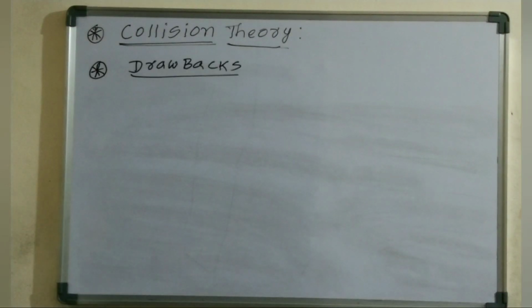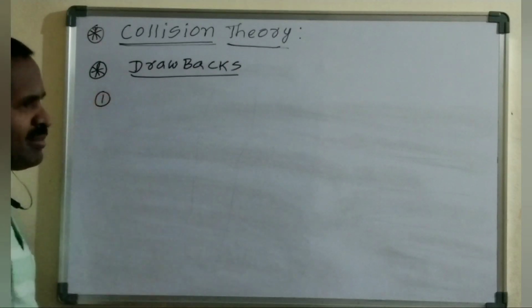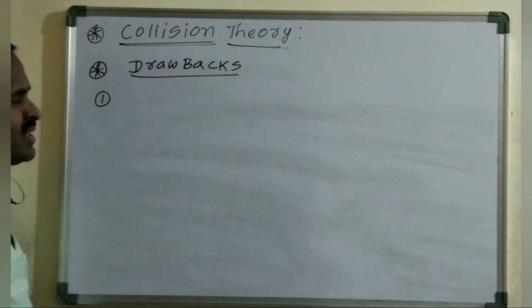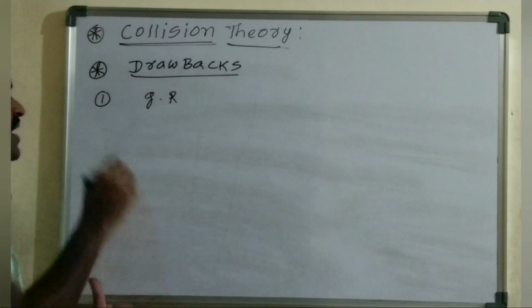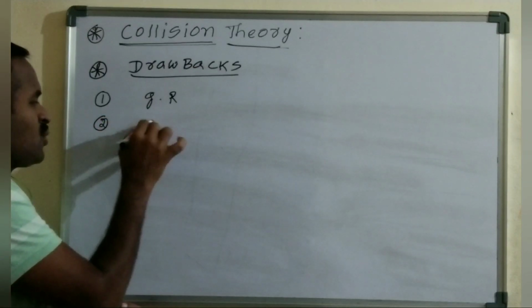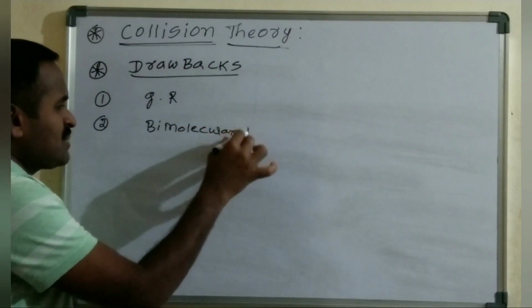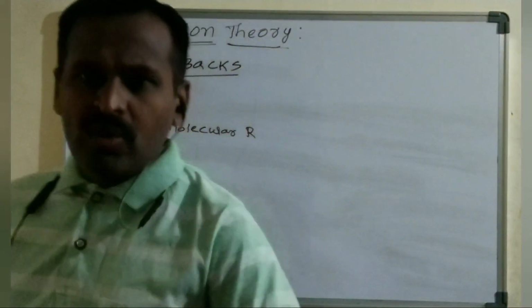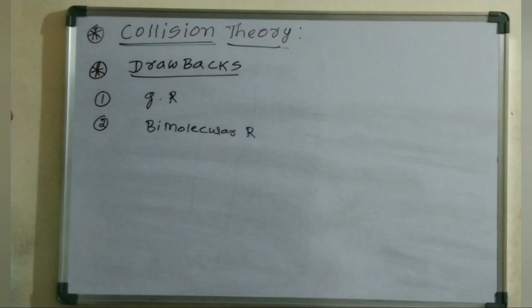Now the drawbacks, or demerits, of collision theory. Some important drawbacks are there. Generally, this collision theory is applicable only for gaseous phase reactions. The second one is that it is applicable only for bimolecular reactions, that is, reactions containing only two reactant molecules. For complex reactions, this collision theory is generally not applicable.